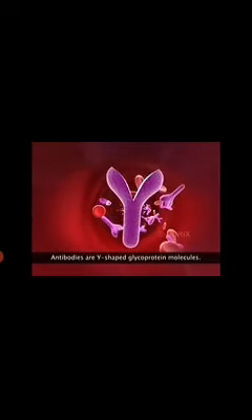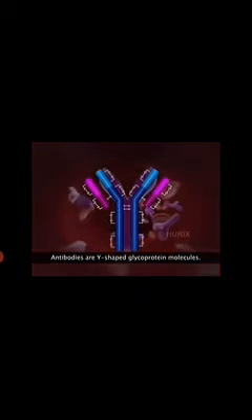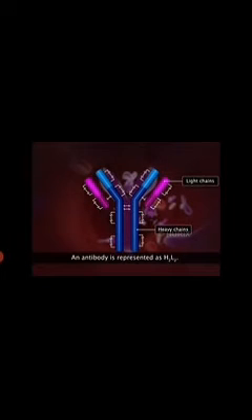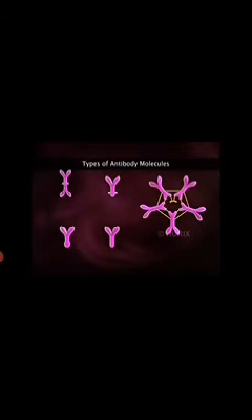Antibodies, also called immunoglobulins, are Y-shaped glycoprotein molecules. Each antibody is made of 4 peptide chains, 2 heavy and 2 light chains held together by disulfide bonds. So, an antibody is represented as H2L2. There are 5 types of antibodies: IgA, IgD, IgE, IgG, and IgM.